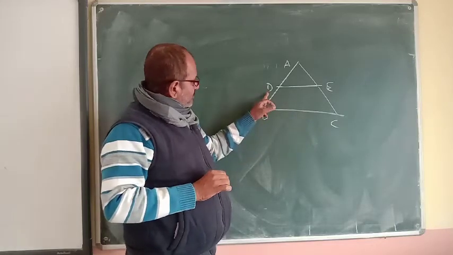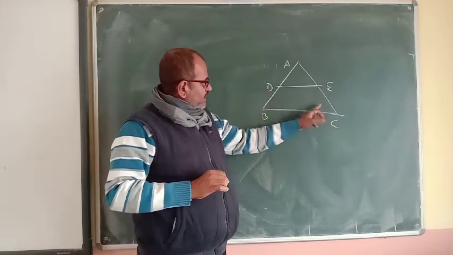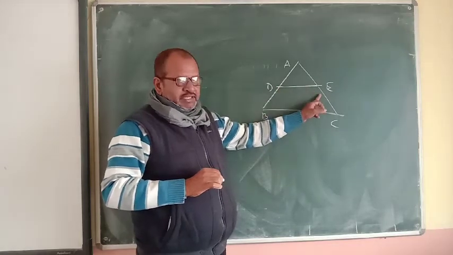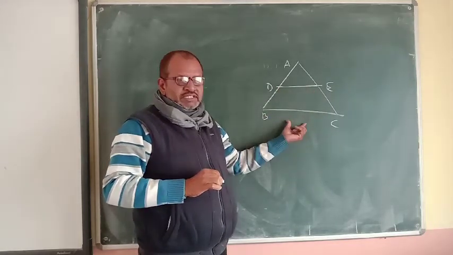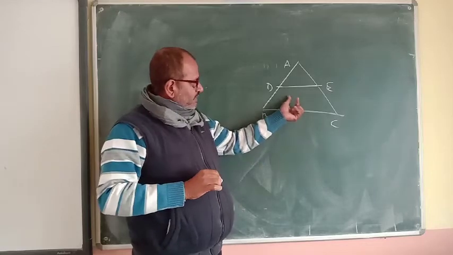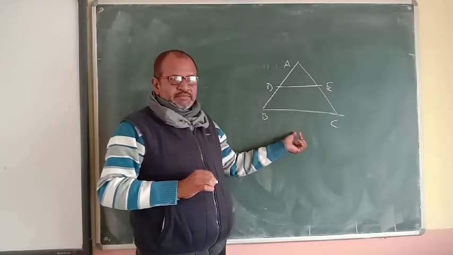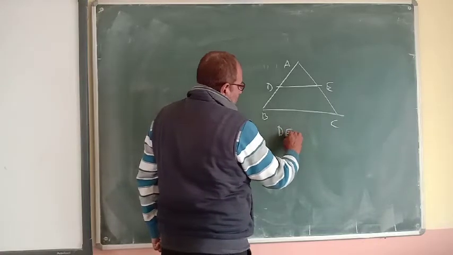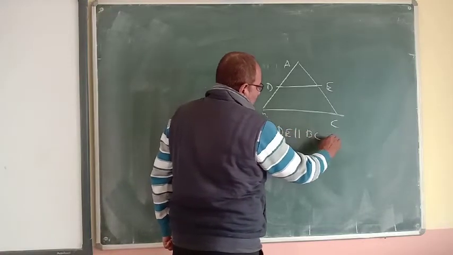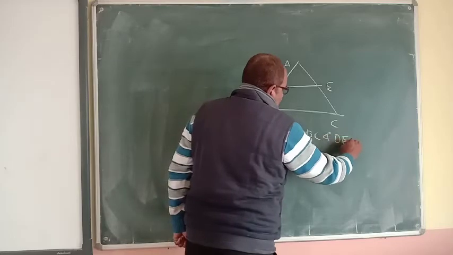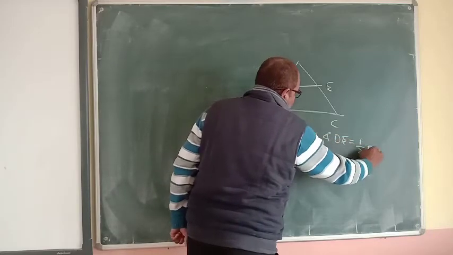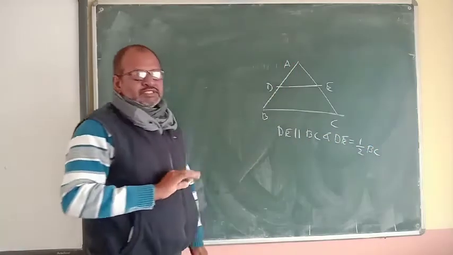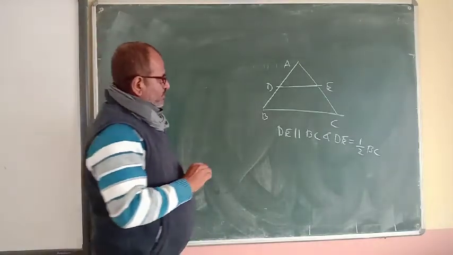So this line segment DE will be parallel to the third side BC and equal to half of the third side, half of BC. So DE is parallel to BC and DE is equal to 1 by 2 BC. This is the statement of the midpoint theorem.